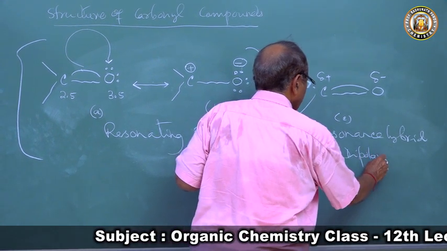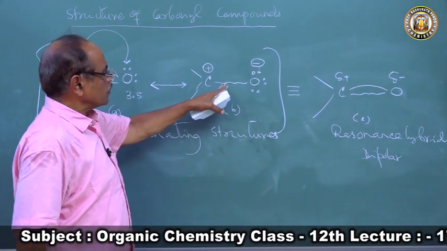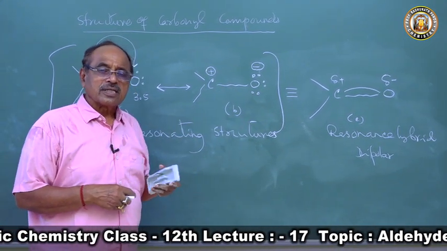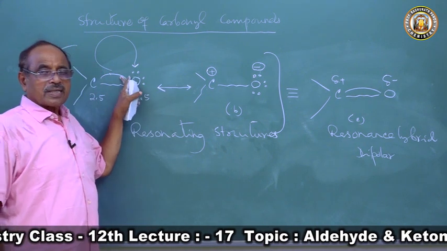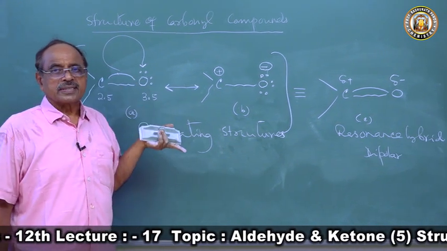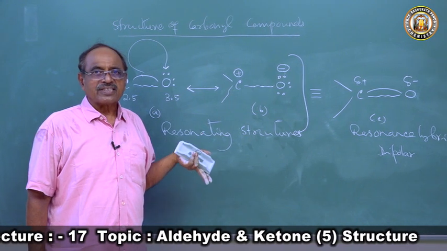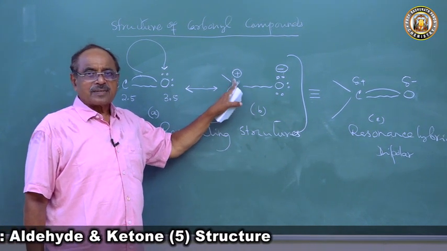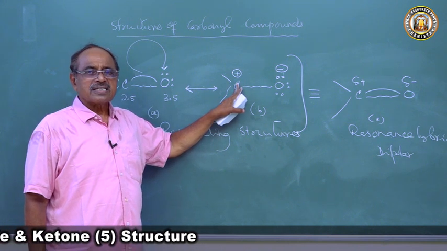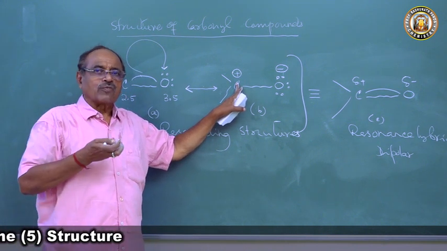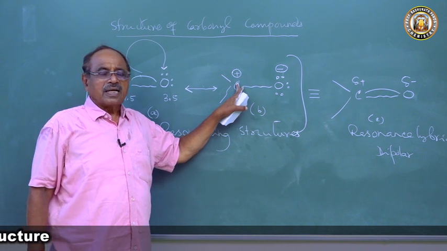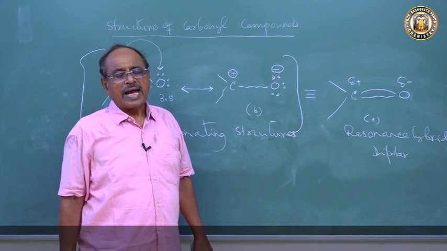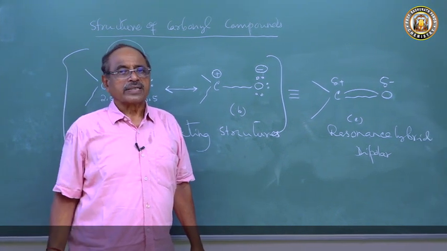Here the structure B is purely polar. That means it indicates that the pi bond of the carbonyl group has a strong tendency to undergo cleavage to produce a carbonium ion, and this carbonium ion is electron deficient, hence it will attract a nucleophile towards it, and the positive part of the addendum will go to oxygen and it will add to the molecule.